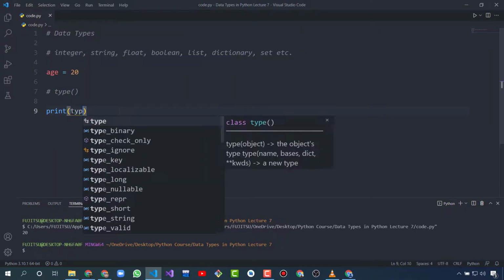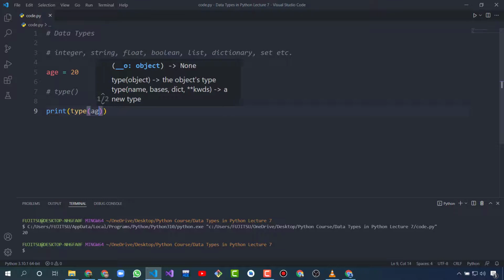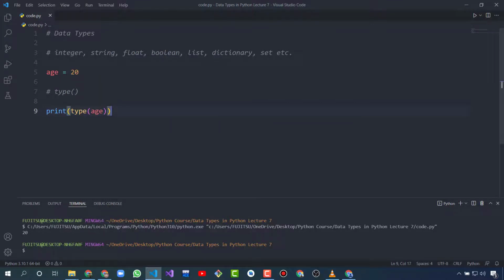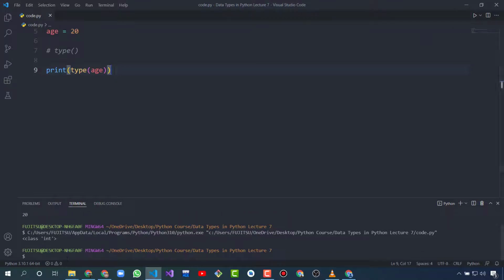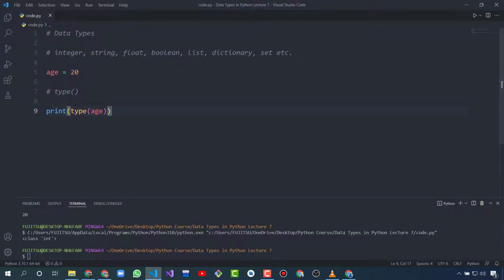So I will write type and age. We can also use this function in the print function. So this will tell us what type of data is stored in the age variable. It's telling int, integer, because 20 is an integer.